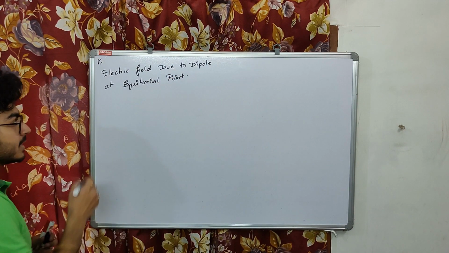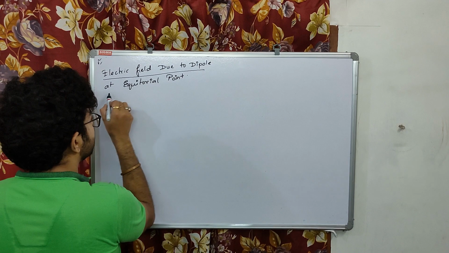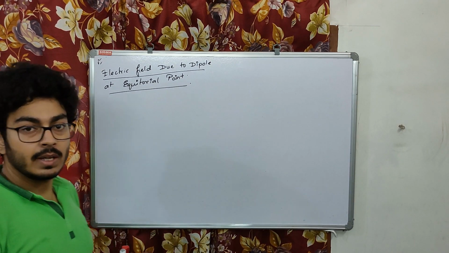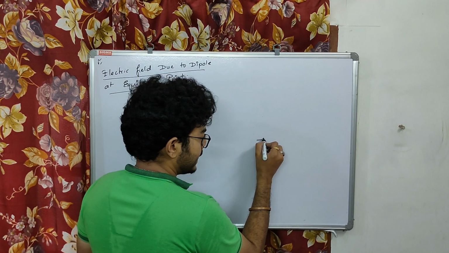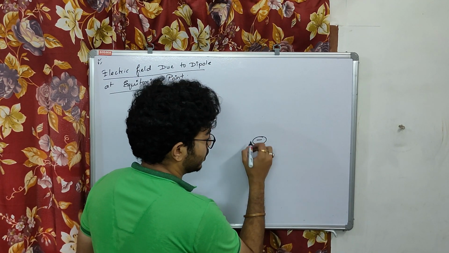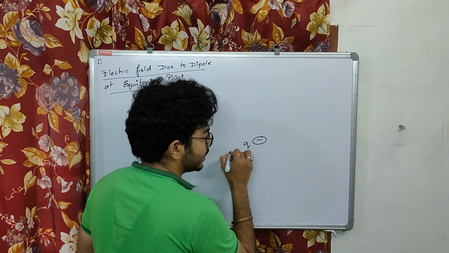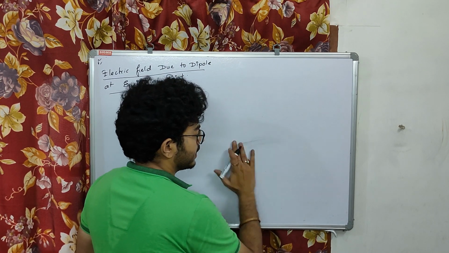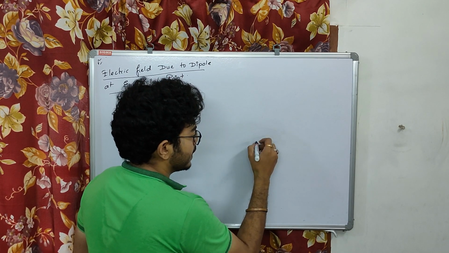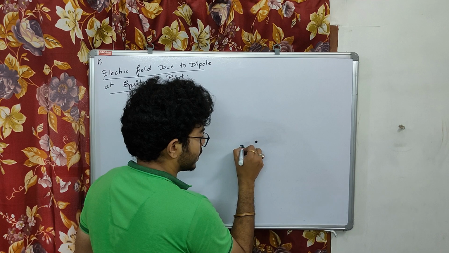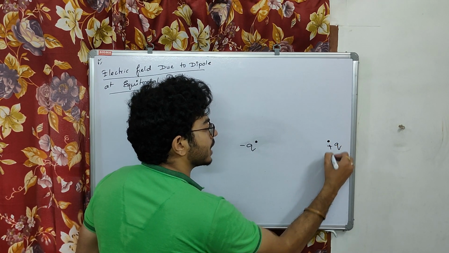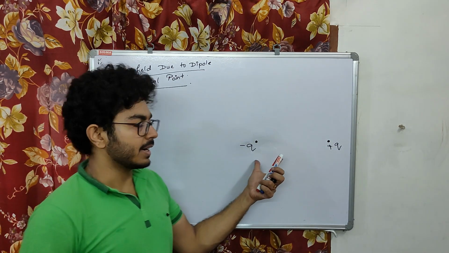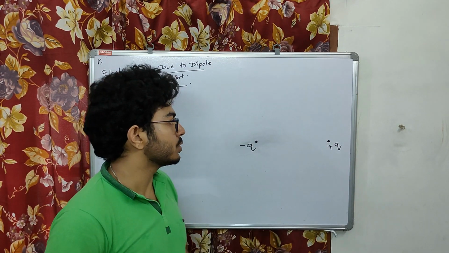Now we are going to understand the electric field due to a dipole at an equatorial point. Now which one is the equatorial point? Suppose this is an electric dipole, there is a minus q charge at this point, and a plus q charge at this point.